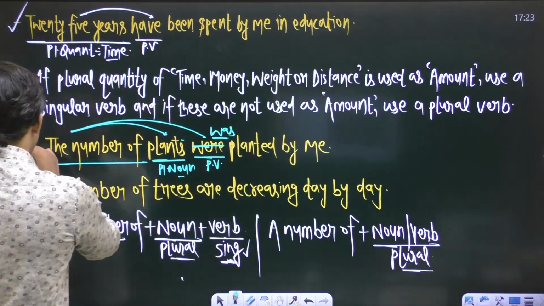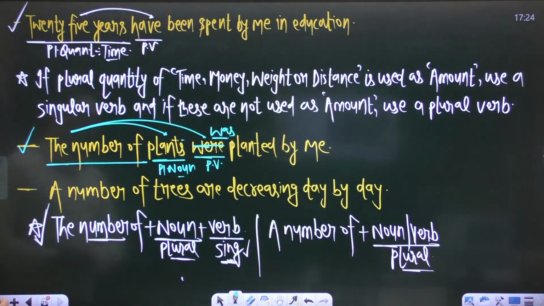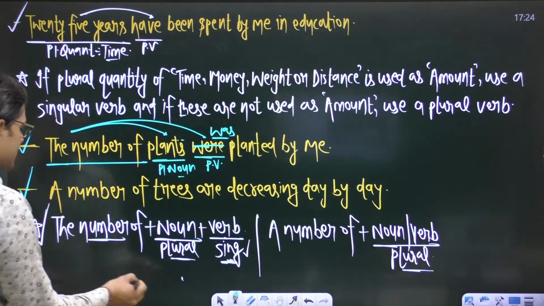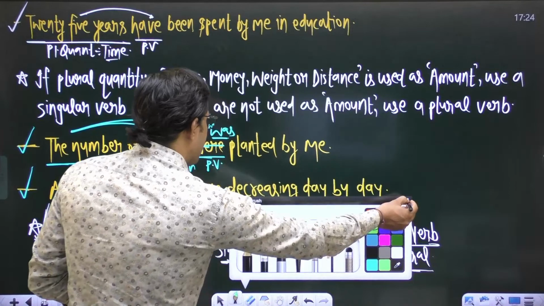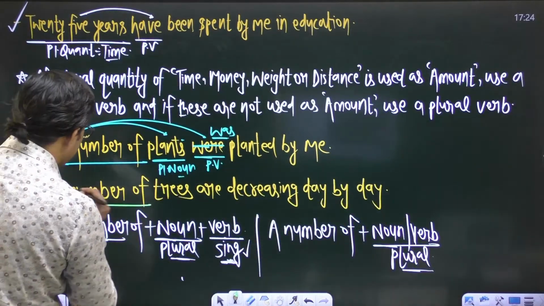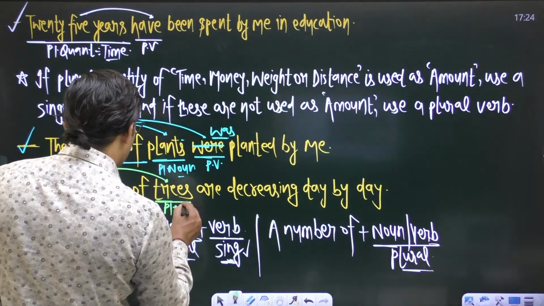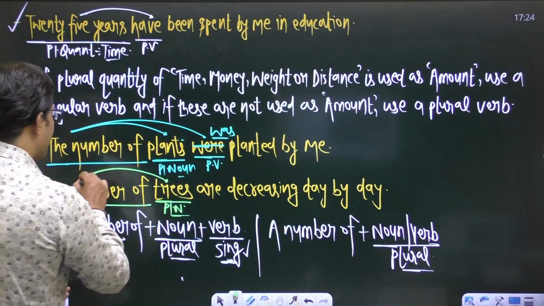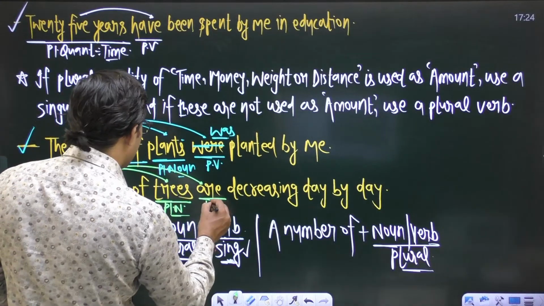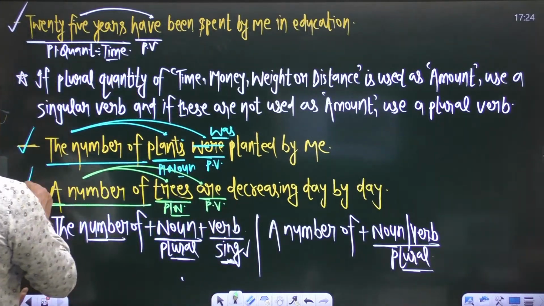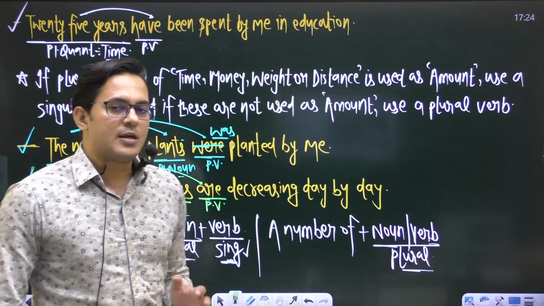The sentence will be okay: the number of plants was planted by me. And in the last sentence, you have the phrase a number of, and a number of is followed by a plural noun and a plural verb. Already we have a plural noun, and are is already a plural verb. You don't have any error in the last sentence.